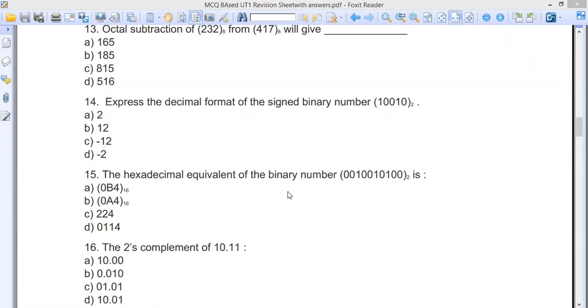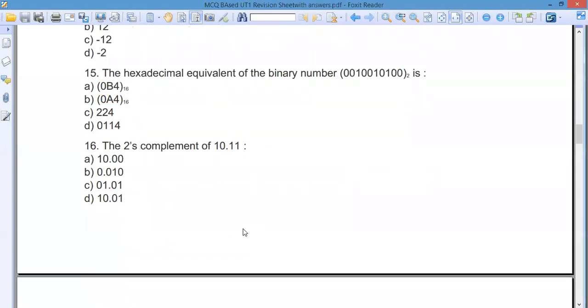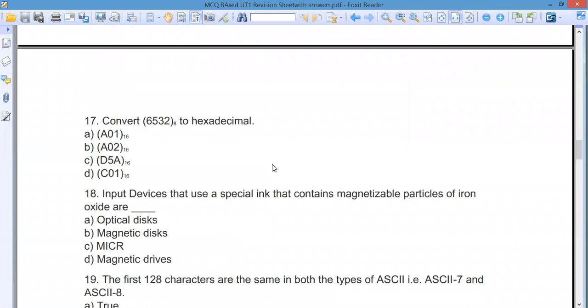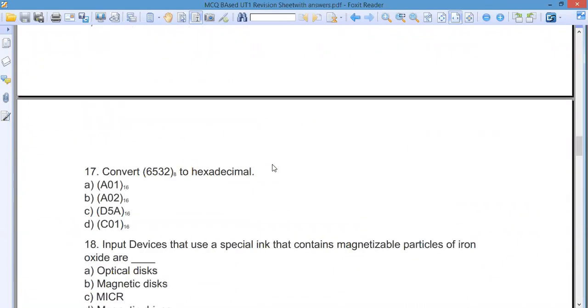Now the next one, which is a binary, which we have already discussed. Can I get the answer for the 15th one? The hexadecimal equivalent of binary, 094. Yes, this is the answer, but I don't see the answer anywhere. Maybe B is written like a 9 by mistake. Anyway, that is okay. Good answer. And the 16th one is also an entire number, which is the 2's complement of this thing. We will not give this type of questions where decimal is involved, so I'm leaving this one. Don't need to put too much thinking.